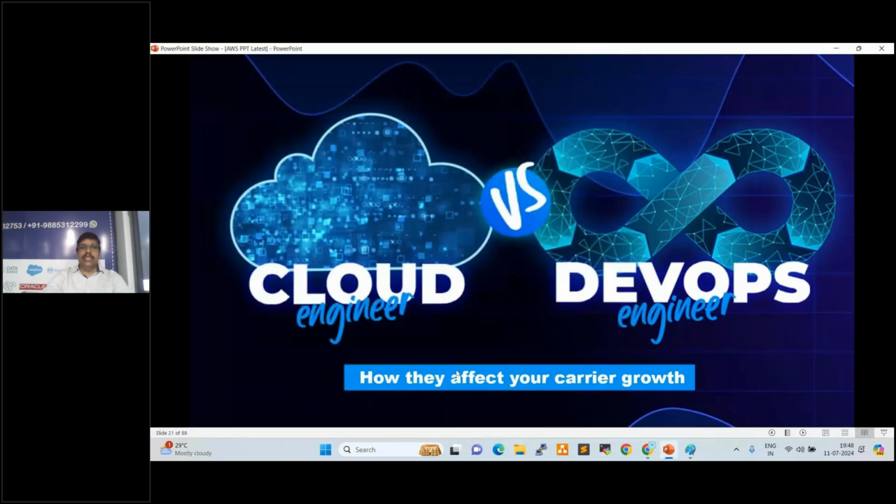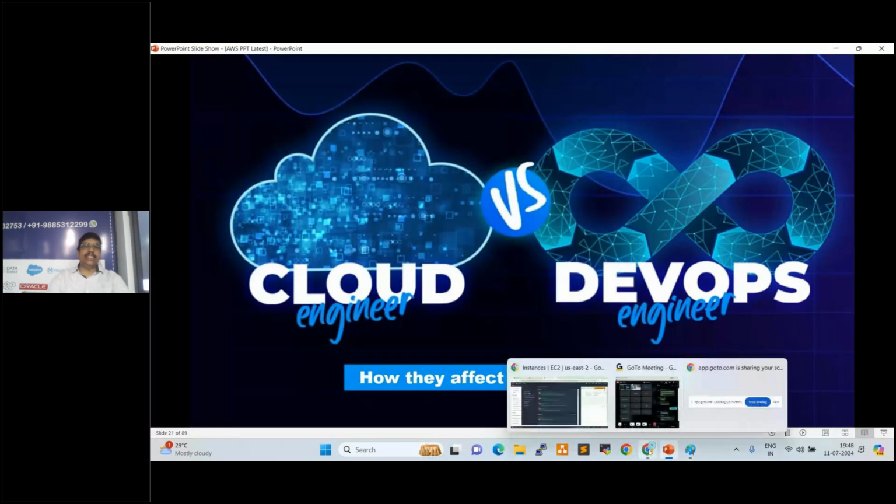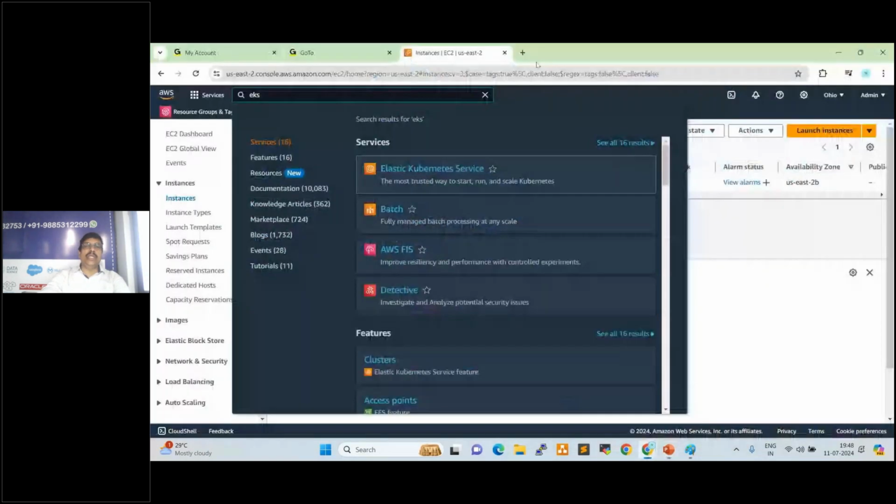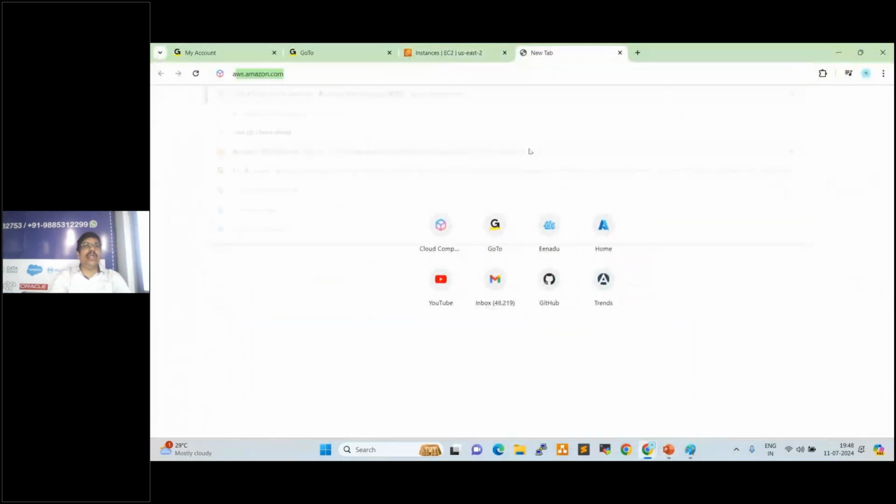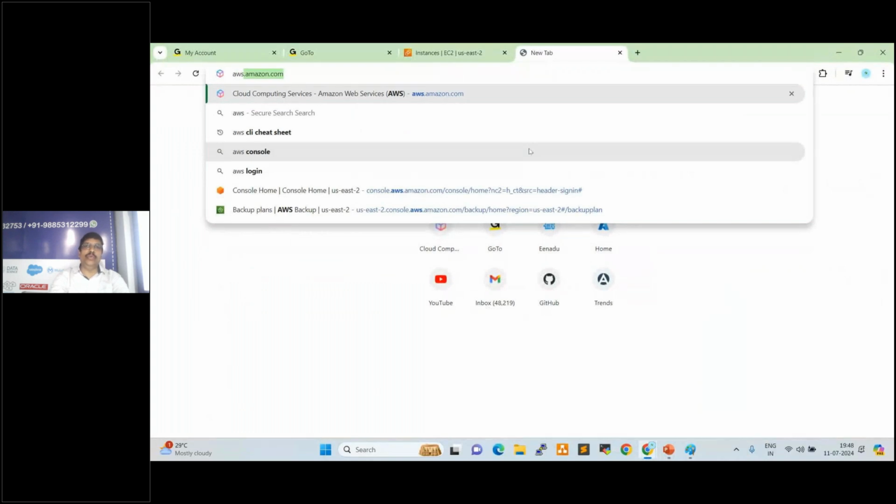Now, how to create an AWS account? Let's try to understand how to create an AWS account. To create an AWS account, aws.amazon.com is the URL.